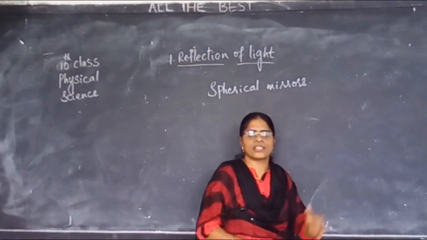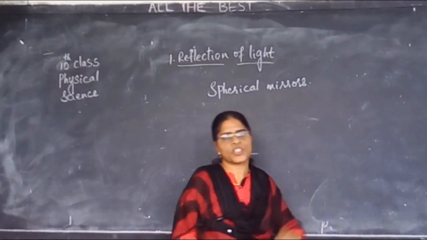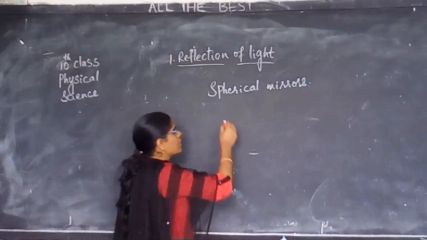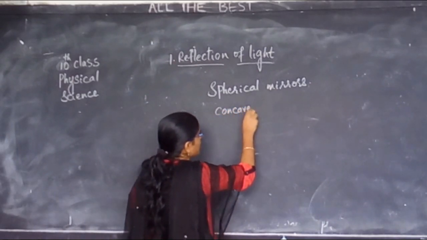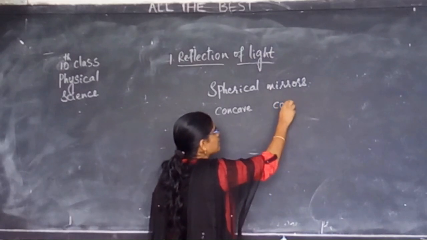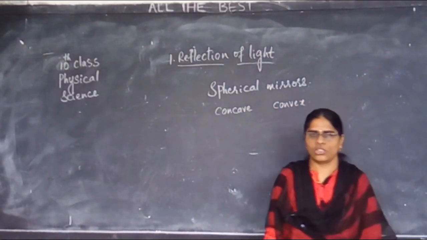Not only this, we have learned there are two types of spherical mirrors. One is a concave mirror and the other one is a convex mirror. Do you all remember, children?